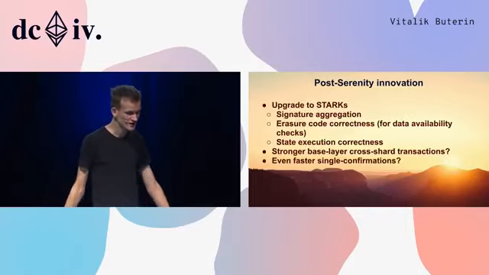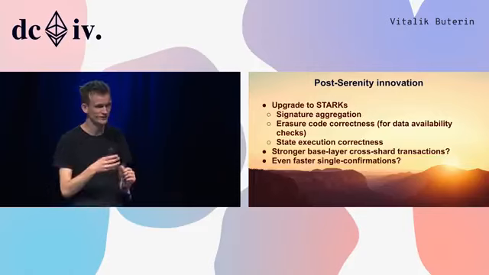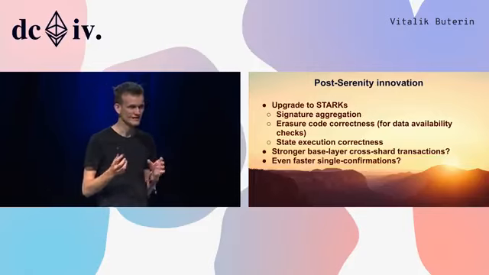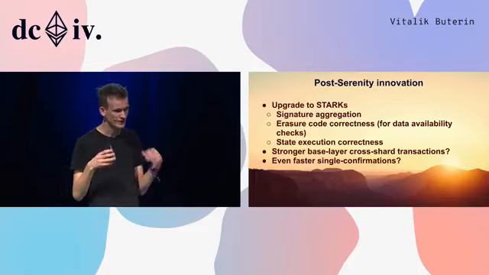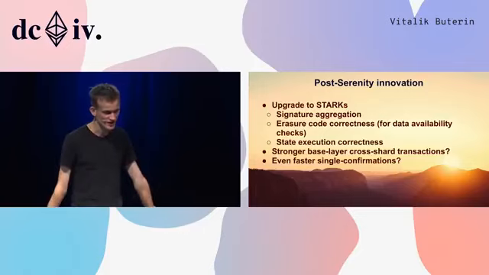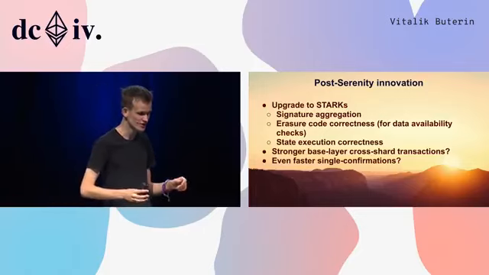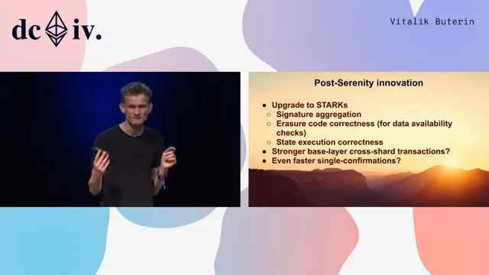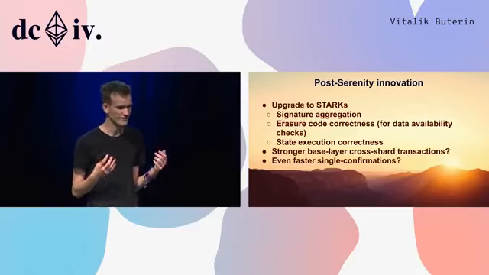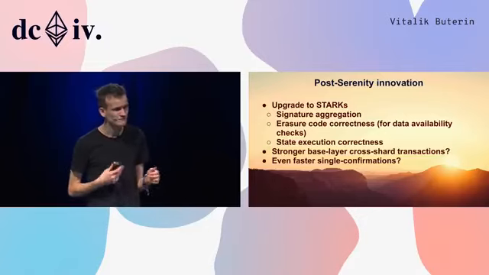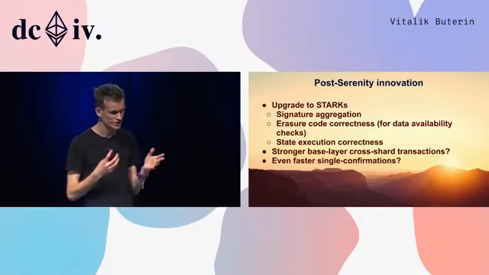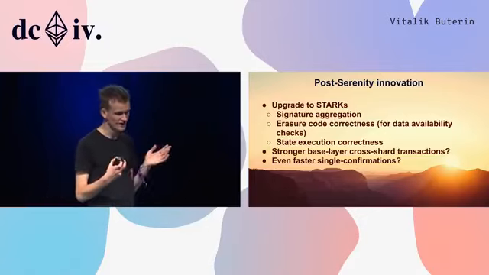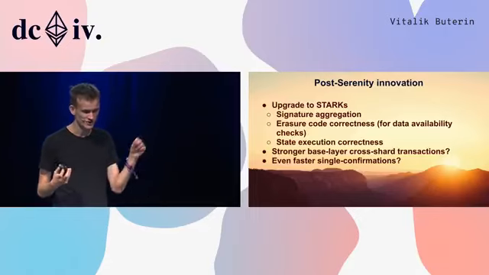Post-Serenity innovation. At some point we want to, and we do have a door open to, upgrade everything to Starks. So using Starks for signature aggregation, for verifying erasure codes for data availability checks, maybe eventually for checking correctness of state execution, maybe stronger forms of cross-shard transactions, faster single confirmations, getting the confirmation time down from 8 seconds even lower.